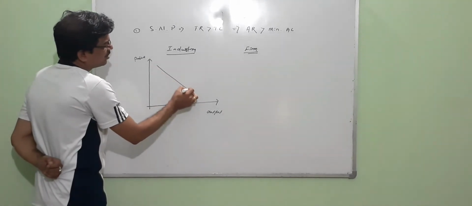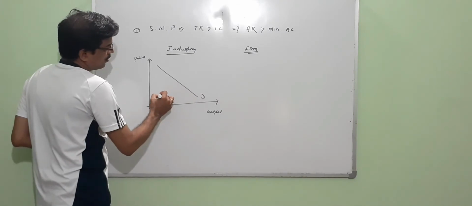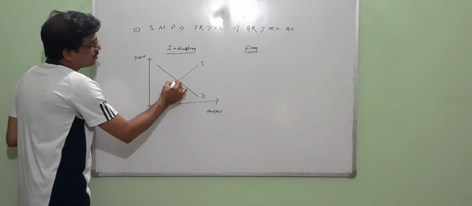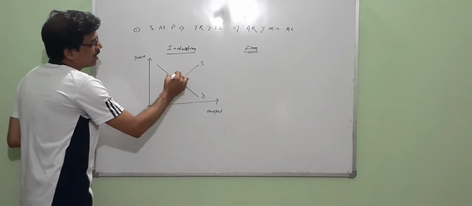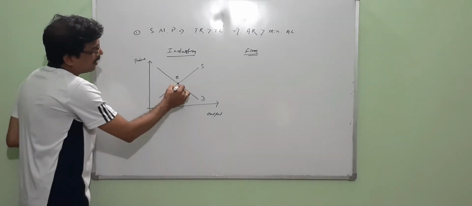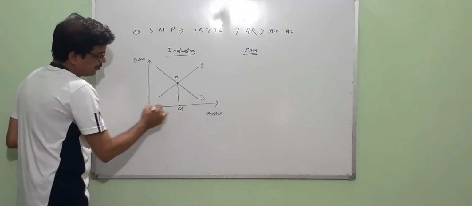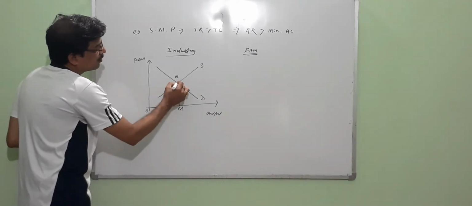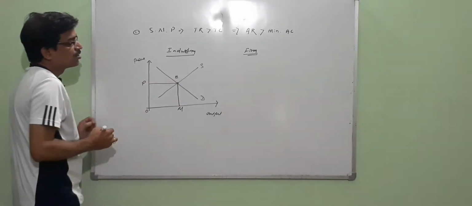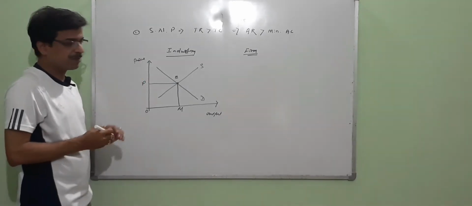Here the demand curve is downward sloping and the supply is an upward sloping curve, and when they intersect at the point E, that is the point of equilibrium, we determine the equilibrium output as, let's say, OM, and the equilibrium price is OP. So this is the way to determine the price and output in case of an industry.